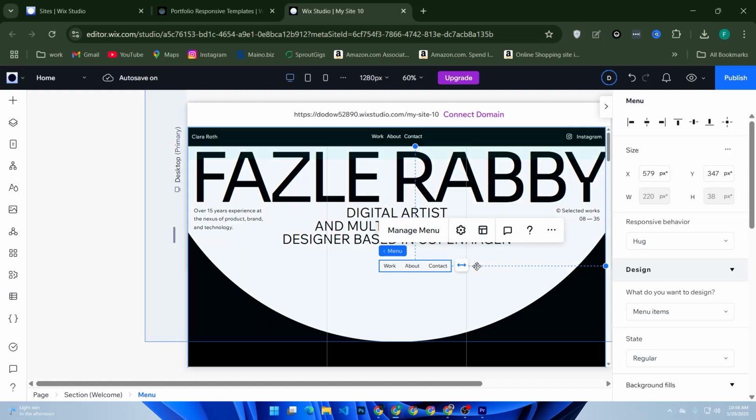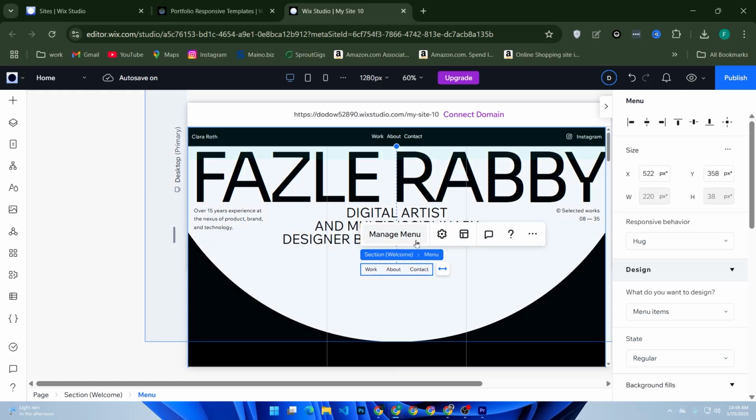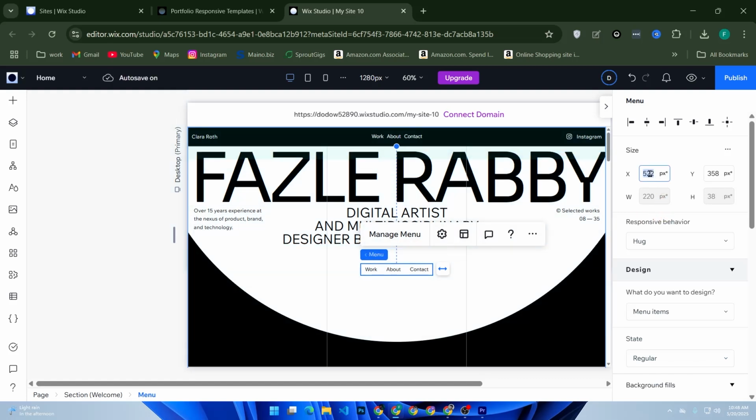You can resize the work or about contact size. Go to the size section and increase size or change the position if you want. For the about page, write a short bio, your background, and what you specialize in. Keep it clear and professional.